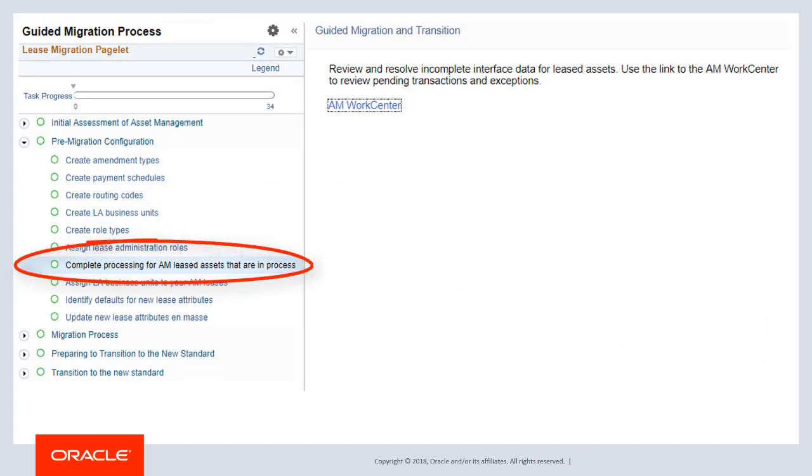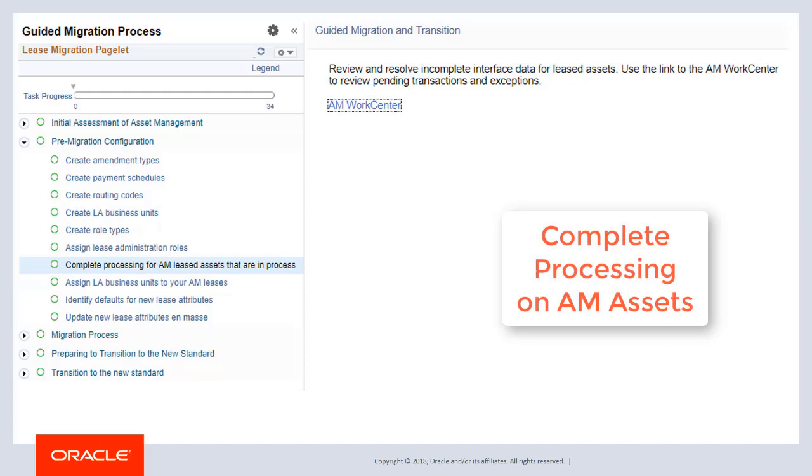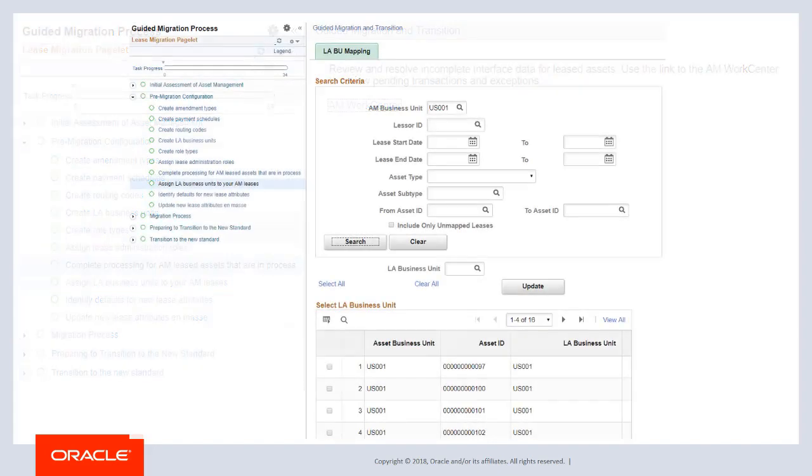Use this page to review assets in the interface table. Select the AAM Work Center to review pending transactions and exceptions under My Work. You should complete processing for all open transactions before migration.